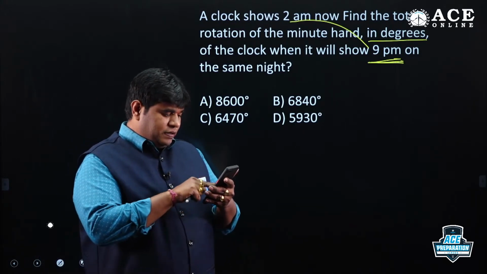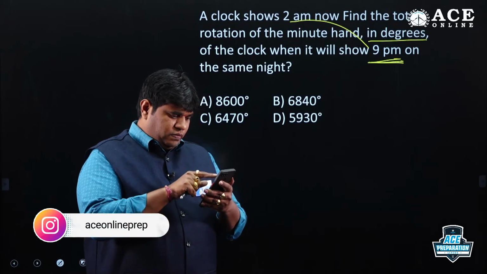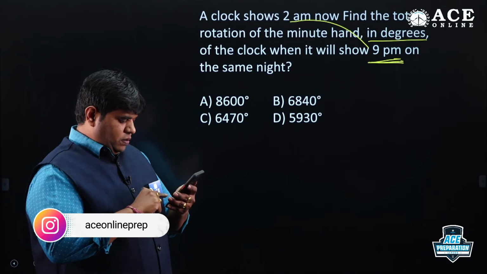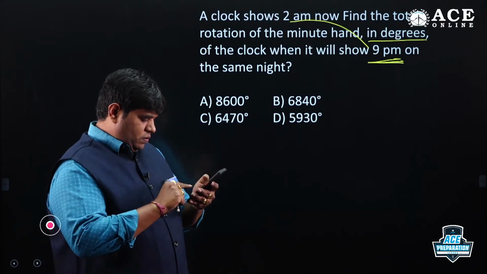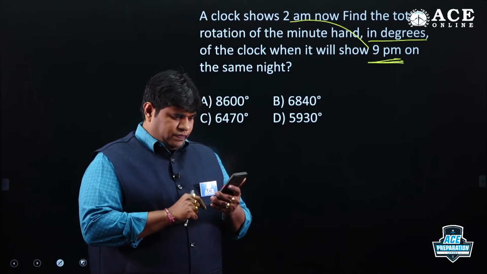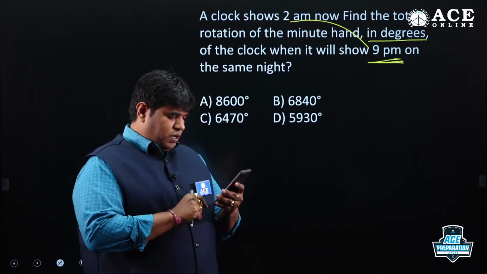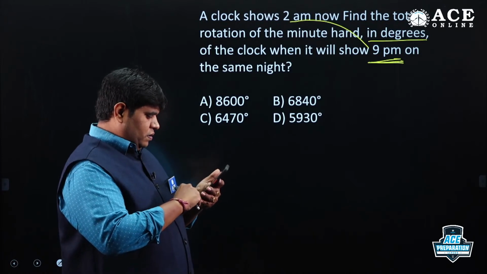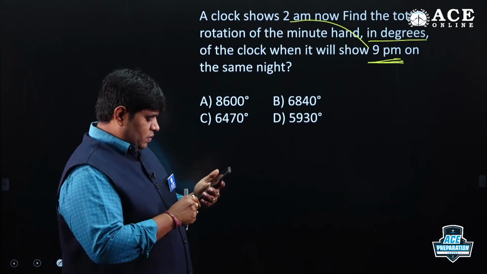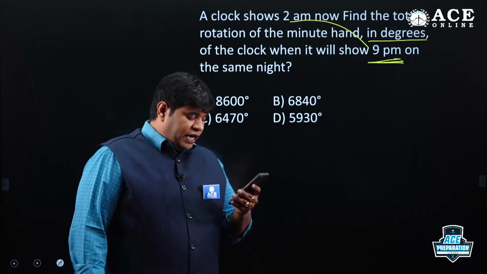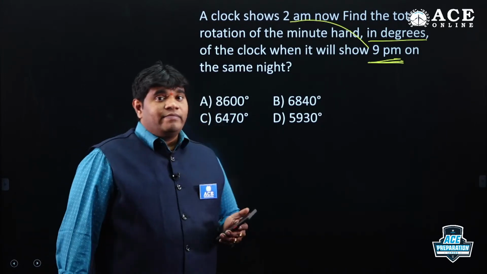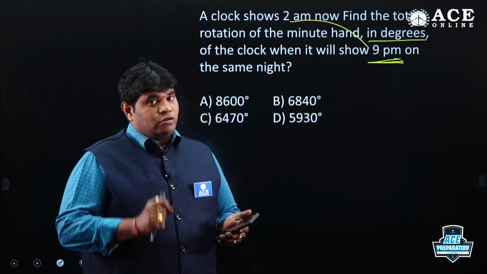Koti, tell me. No, Koti, not 2520. So 2 a.m. to 9 p.m. means simply how many hours total?